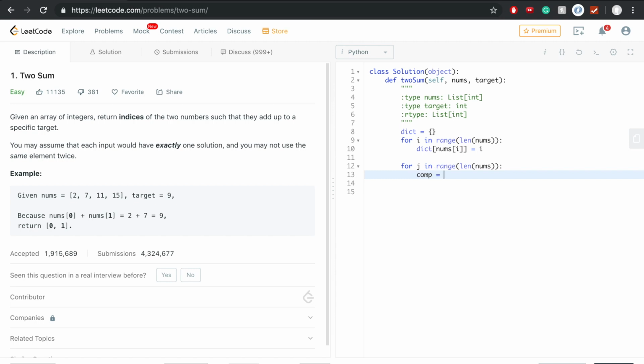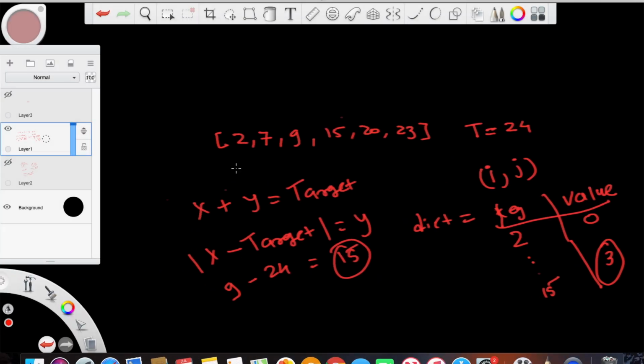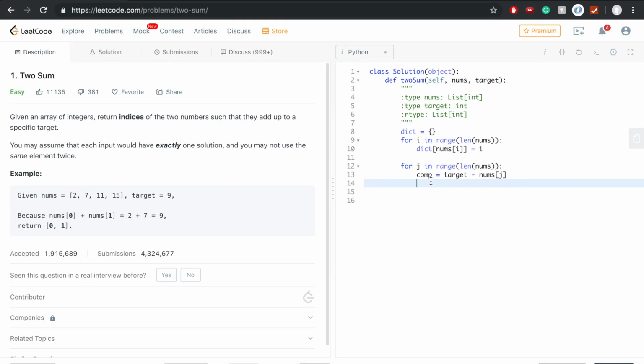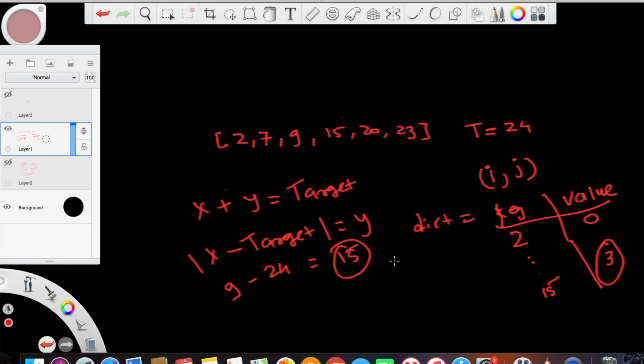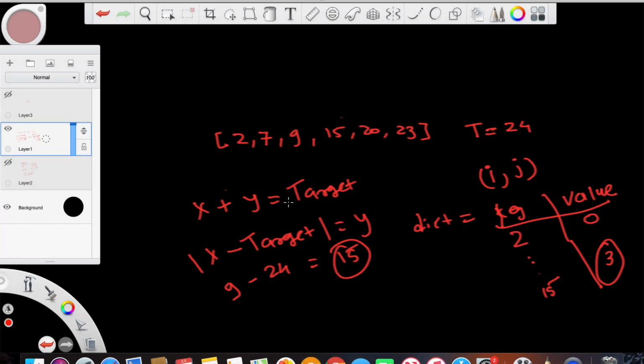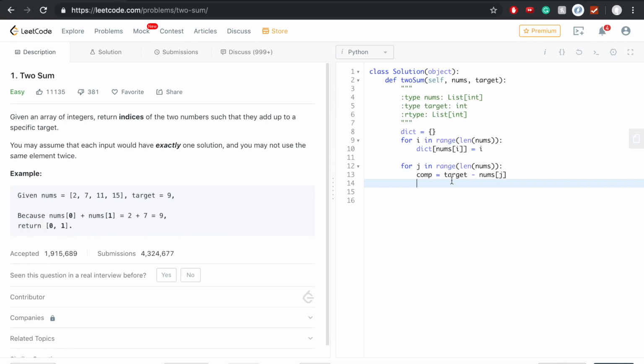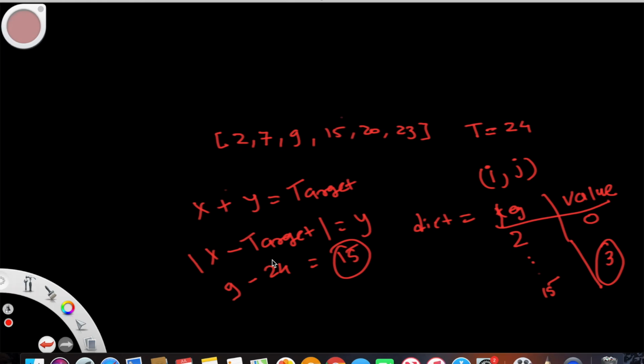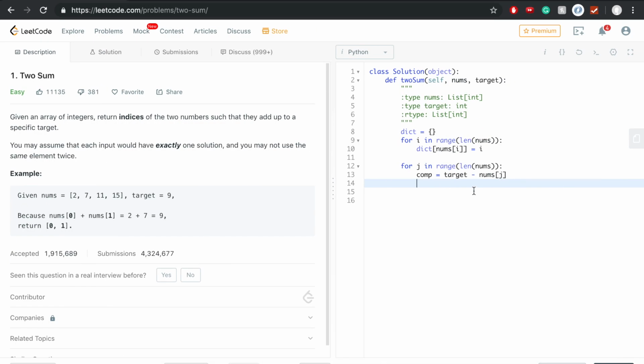Complement value is equal to target minus our number J, right? So this is where we did this thing, right? So what we're doing is some complement value, which is our Y, which is equal to our target value minus our X value, or X as we call it, our J value basically.